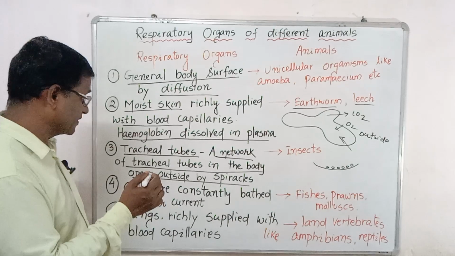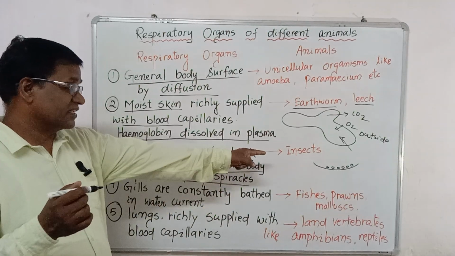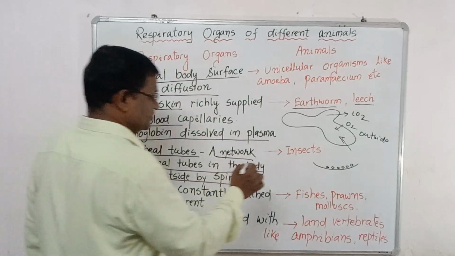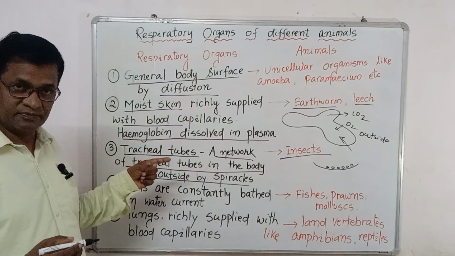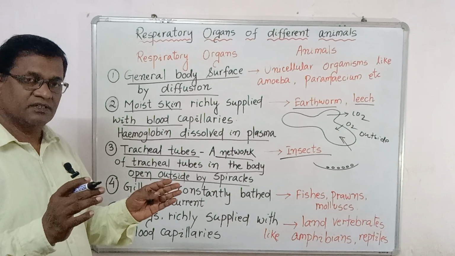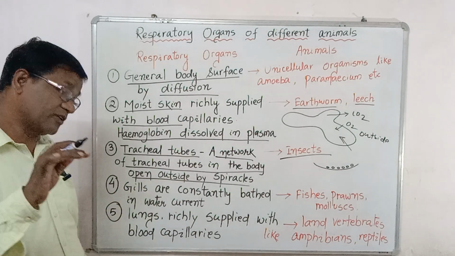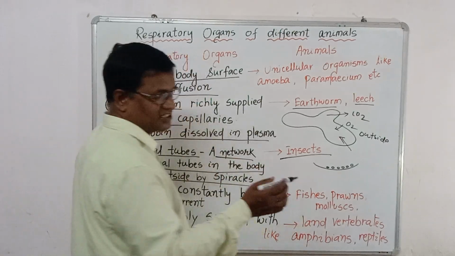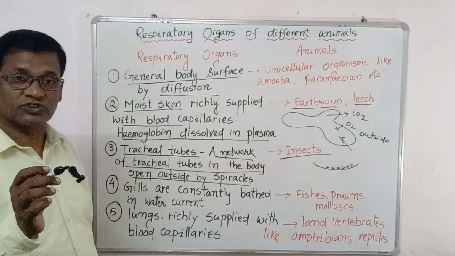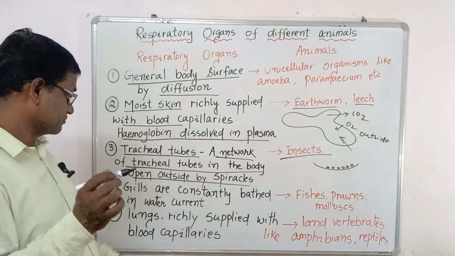What is the question we are expected to answer here? What is the respiratory organ of insects? That is the tracheal system. The tracheal system is the respiratory organ seen in insects. That is the first question. Second question: what is the outside opening of the tracheal system? That is called the spiracles. These are the two common questions we are expecting.